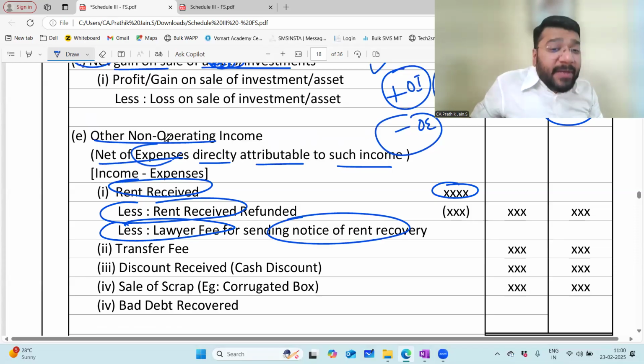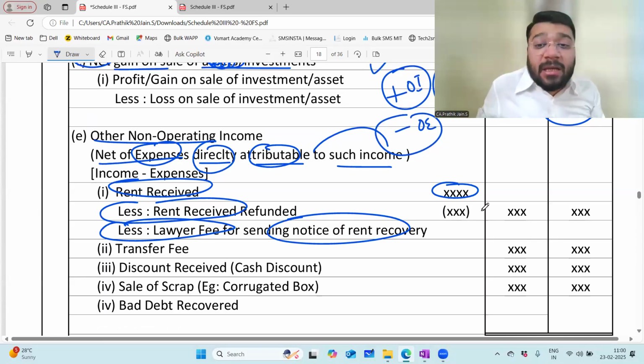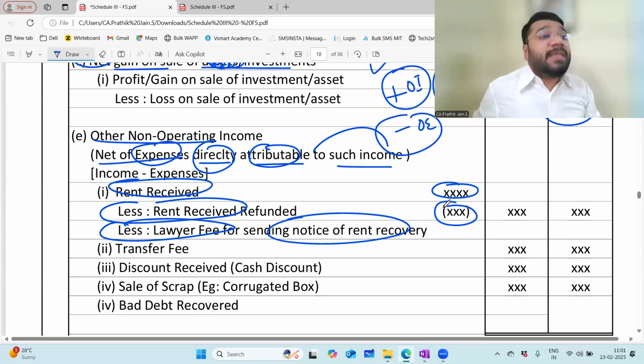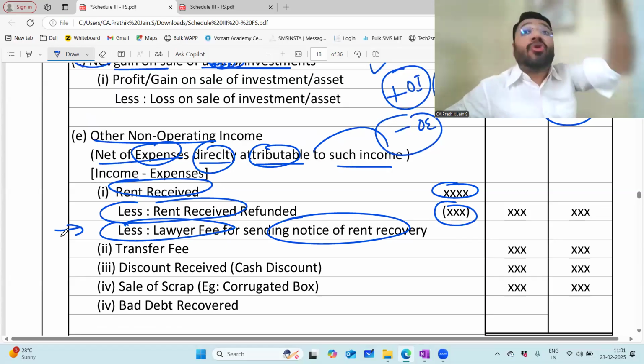So if there are any expenses directly attributable to such income, if any expenses arise because of that particular income, then those expenses should be netted off. Who is saying this? Schedule 3 is saying, because we don't want this to be shown as a separate expense. This is not the expense of the core business.